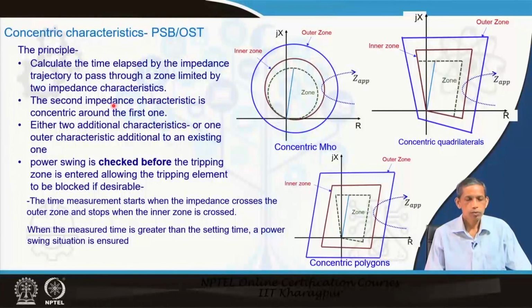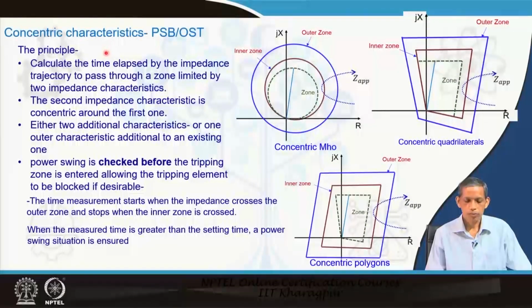Now, we will go through different techniques based on that. We learned from the last slide that dZ by dt for the distance relay is indicative of how to distinguish a fault from a power swing. Now, how that is being used in different techniques we will learn. So, the first one is concentric characteristics.